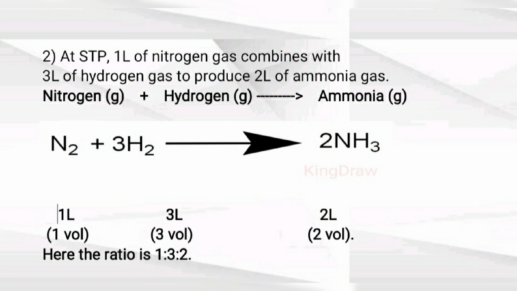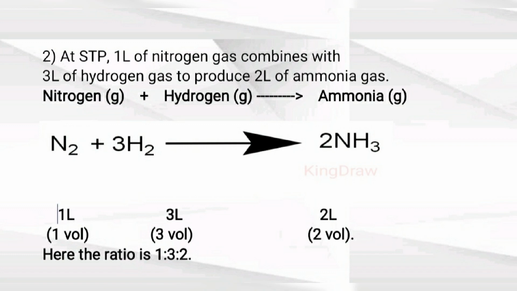Here 1 liter, that is 1 volume of nitrogen gas, and 3 volume of hydrogen gas give 2 volume of ammonia. Hence the simple ratio is 1:3:2. So in this way the reactant gases give gaseous product in a simple ratio. That is the Gay-Lussac law of gaseous volume.